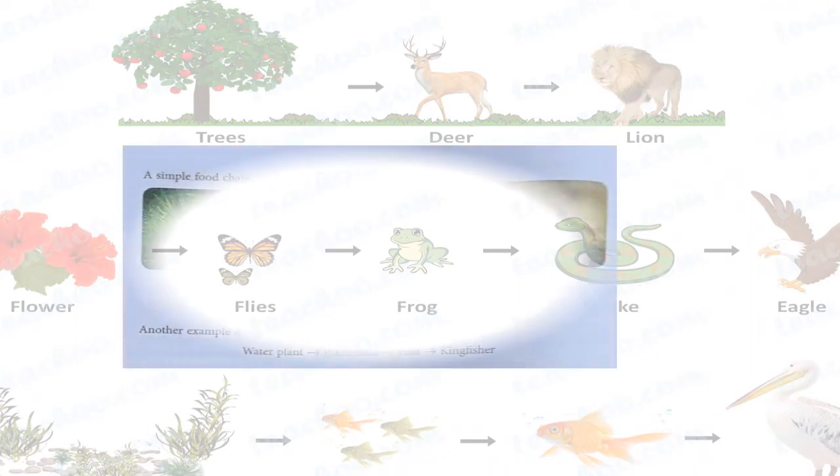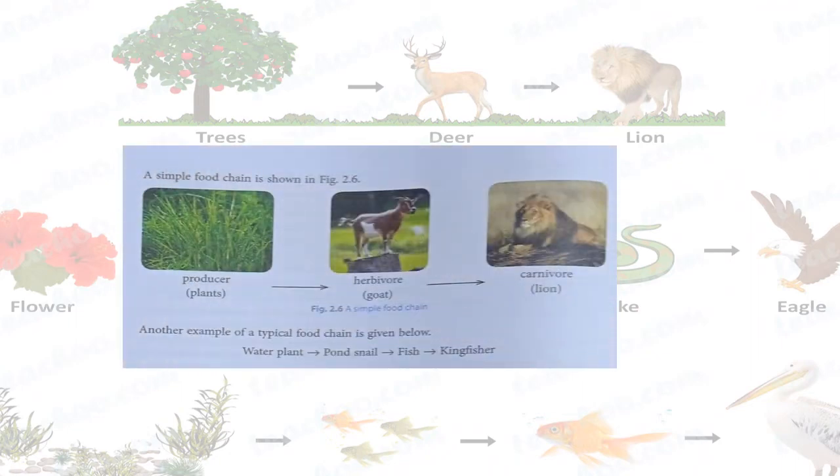So this is a simple example of a food chain. Nutrients are transferred from producers, nothing but plants, to a herbivore, that is a goat, and from a herbivore to a carnivore, that is a lion. Now let us watch a video and try to understand in detail.